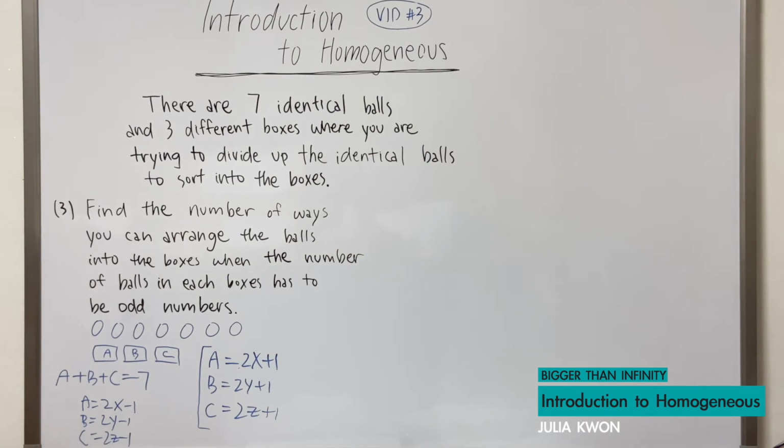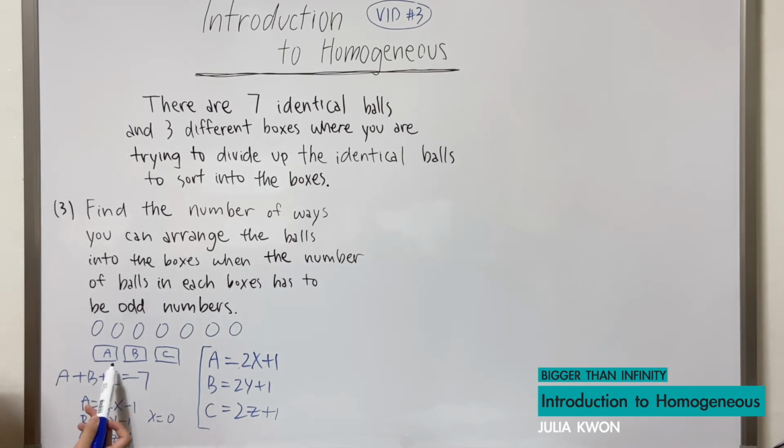This will not work, because when we use homogeneous, the numbers that we are allowed to touch have to be non-negative numbers, which means that we have to include the number 0. But if we do this, then we cannot set x equal to 0, because that would mean that A is equal to -1. That doesn't make sense, right?